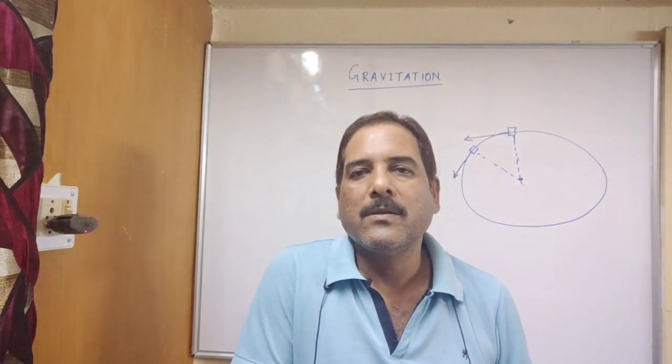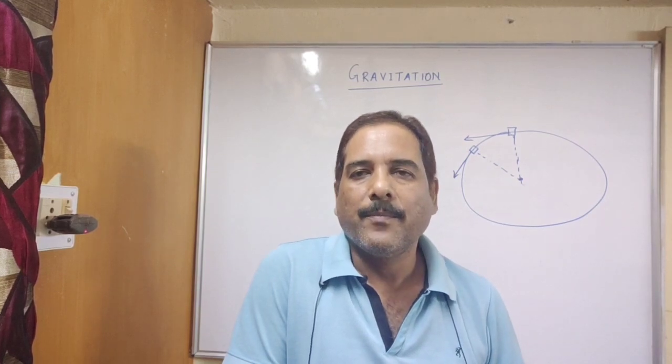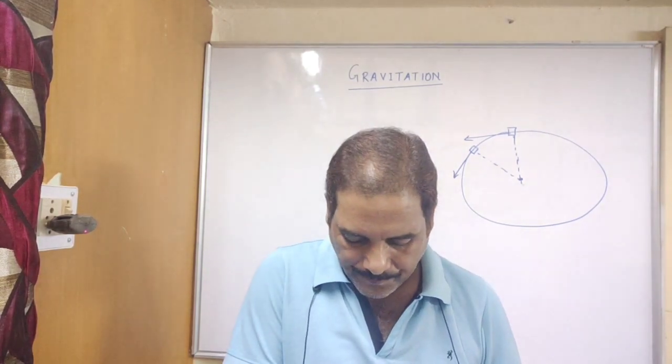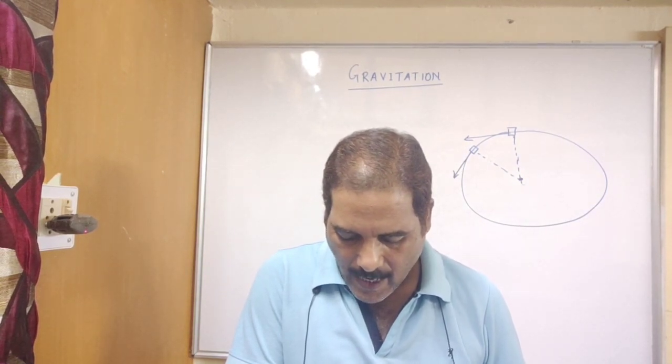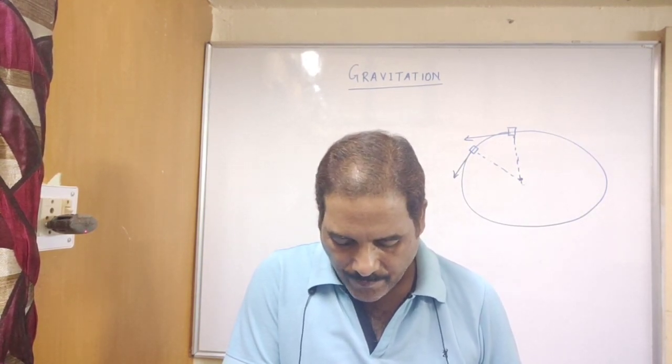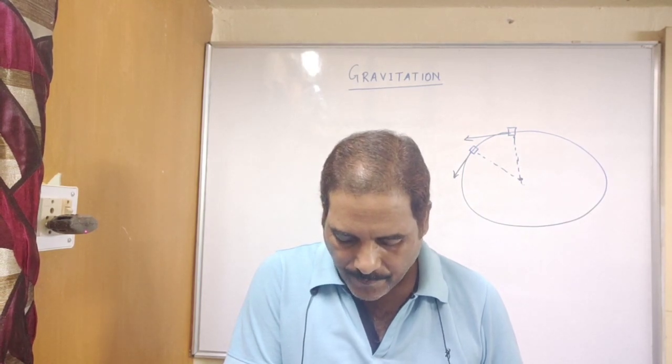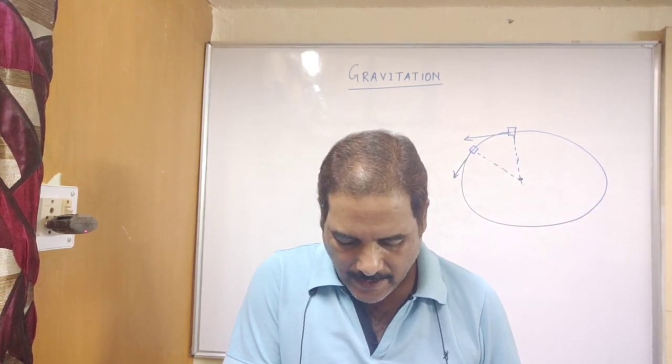So if velocity is not constant, it is an example of accelerated motion. The force that causes this acceleration and keeps the body moving along the circular path is acting towards the center.